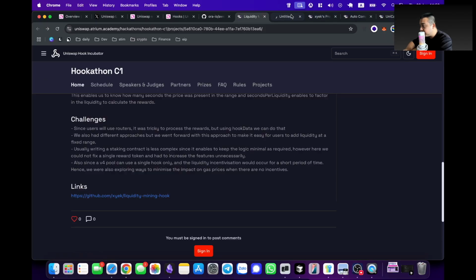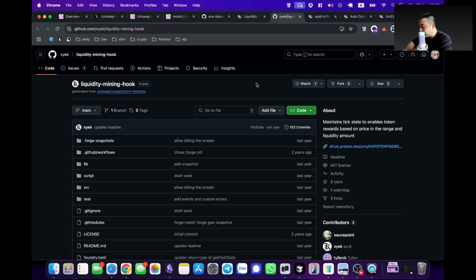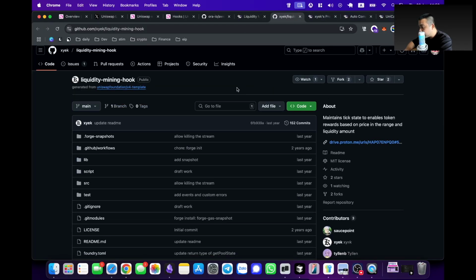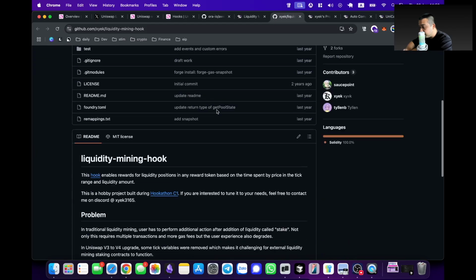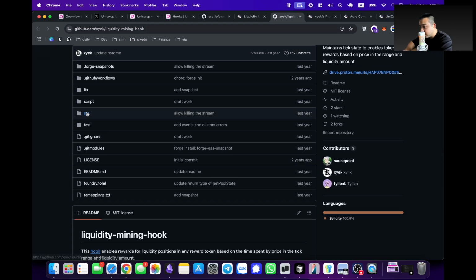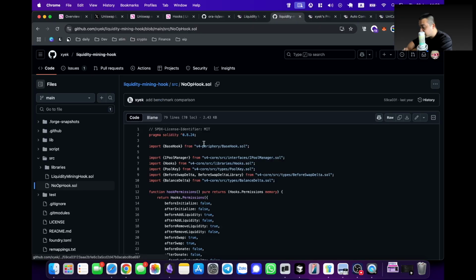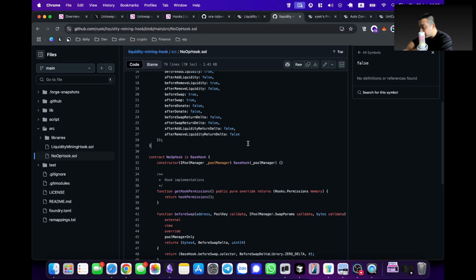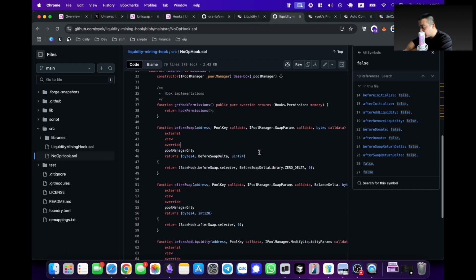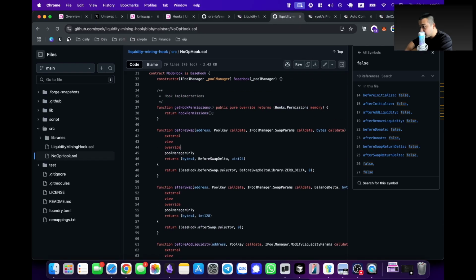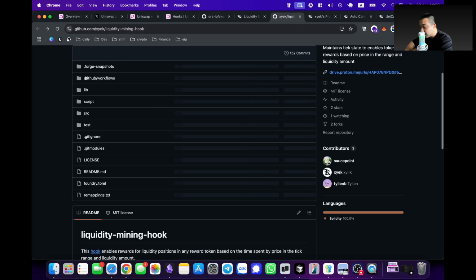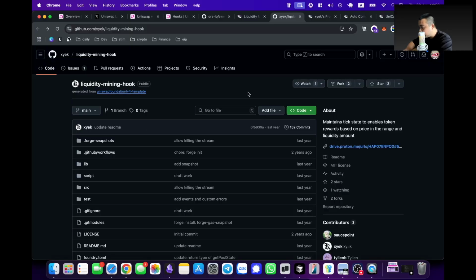Here's the GitHub. Couple stars. The README. It's a Foundry repo. Liquidity mining hook. No op hook. Okay, interesting. Hooks permissions. Okay, I think we can decide on this one.